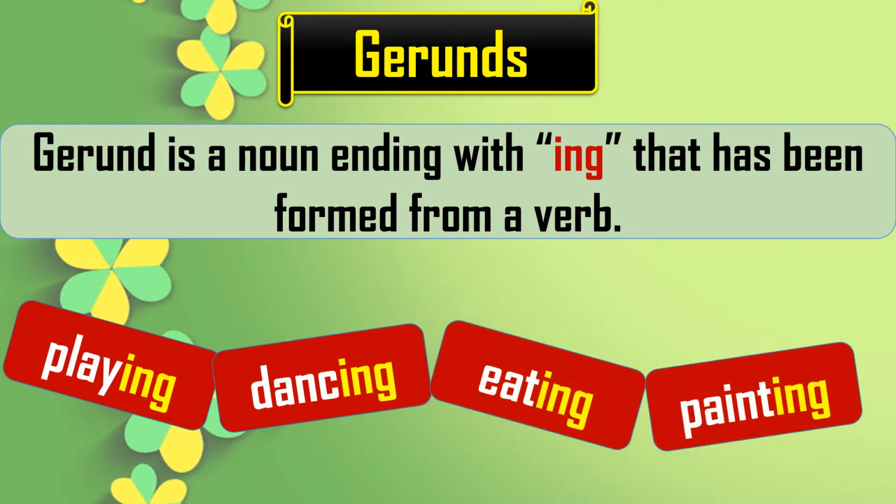These are all gerunds. You can see play, dance, eat, paint are all verbs, but with them we have added ing, so they are formed as gerunds. When we see some example sentences, you will come to know how they function in the sentence.